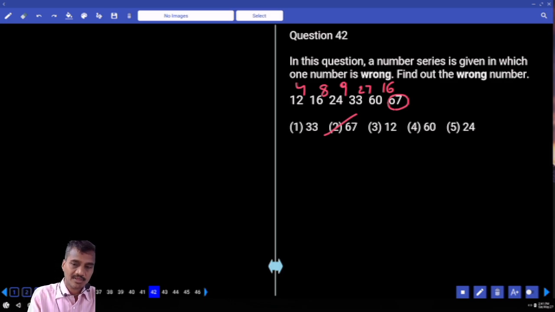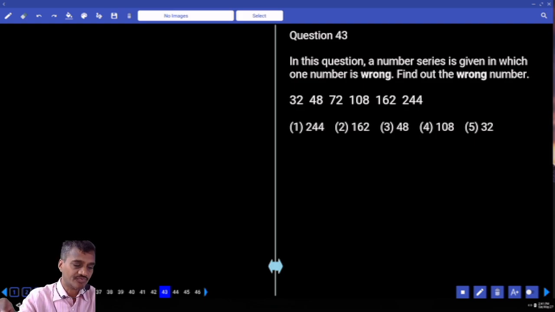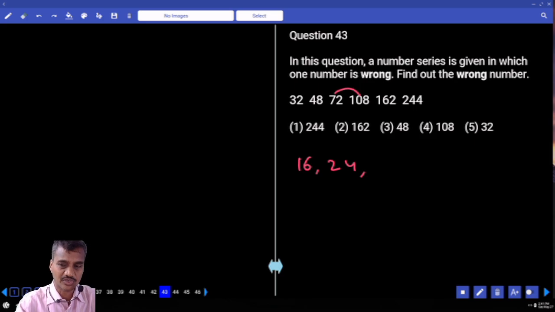Choice 2. Then 43. Now in this 43, 32 and 48, how can you express this one? 16. And next one, 48 and 72, the difference? 24. Now 16, 24, the difference is 16. Next difference is 24. And 72 and 108, the difference is so much? 36. Now 16, 24, 36.